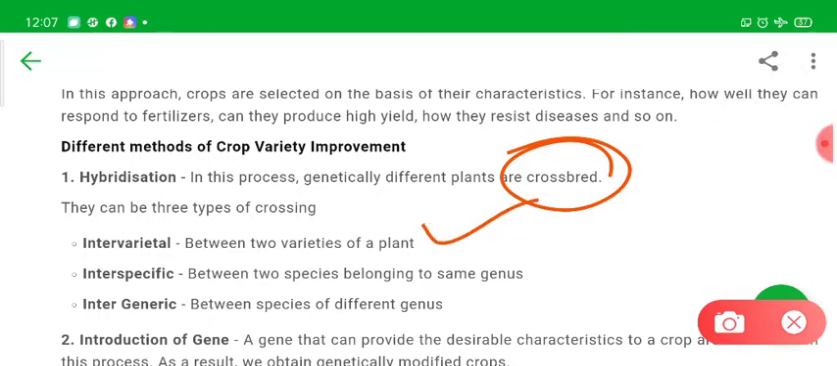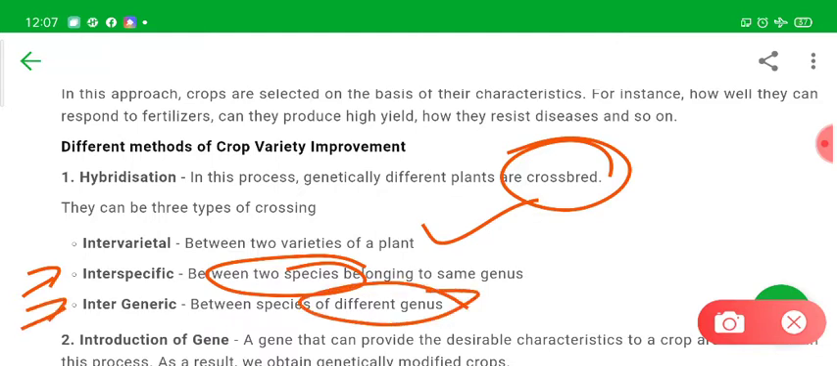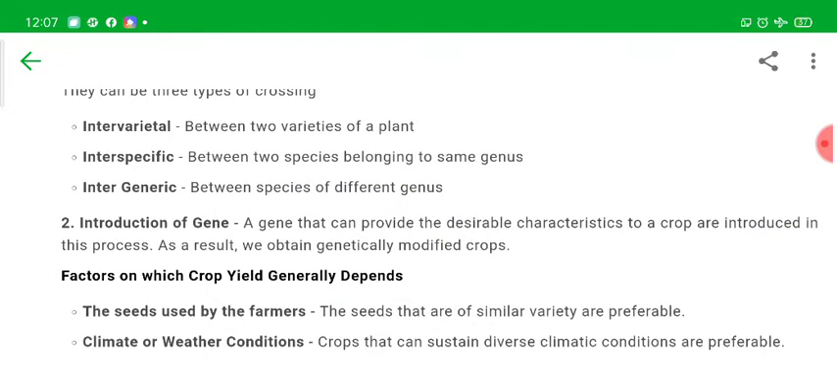Intervarietal means when the hybridization or crossbreeding is done between two varieties of plants. In the same way, interspecific is when this is done between two different species of plants. Intergeneric means when it is done between two genera of plants.